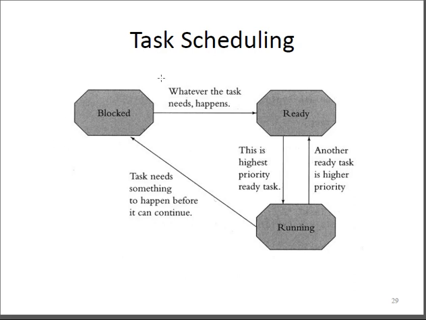Under real-time situations, a low priority task may not be able to run because a high priority task, if it needs a particular resource, will snatch that resource, and the operating system will give priority to the high priority task activities.